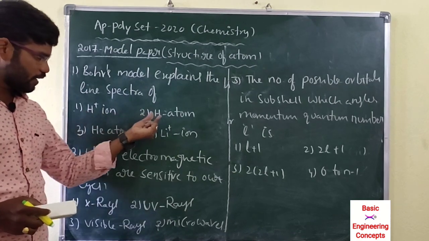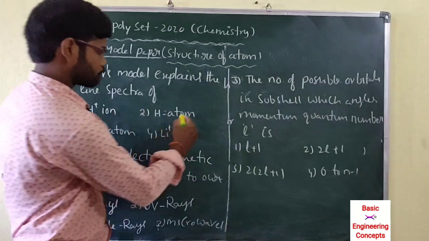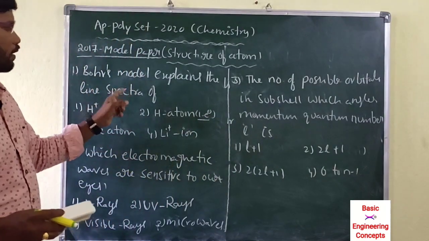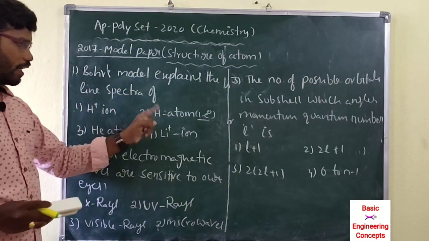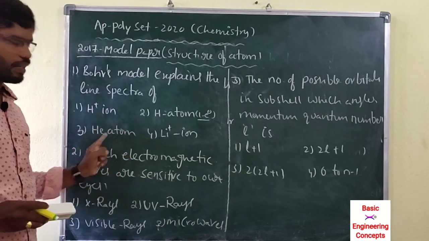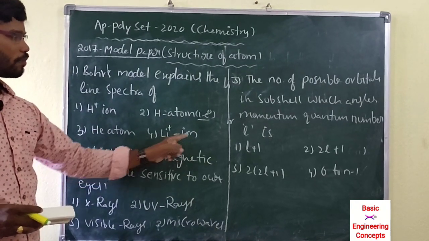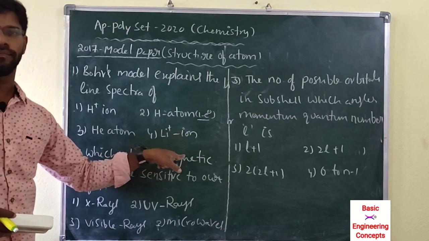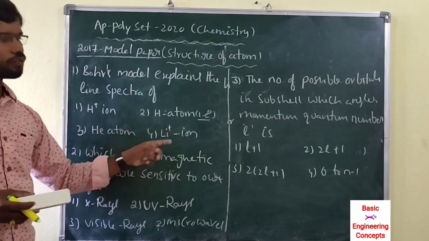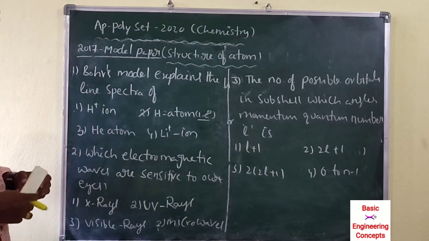H atom means hydrogen contains only one electron, which is explained by Bohr. Helium atom contains 2 electrons, so it is not valid. Lithium plus means lithium, atomic number 3, has lost 1 electron, so it has 2 electrons. It is also wrong. The correct answer is the second option, hydrogen atom.